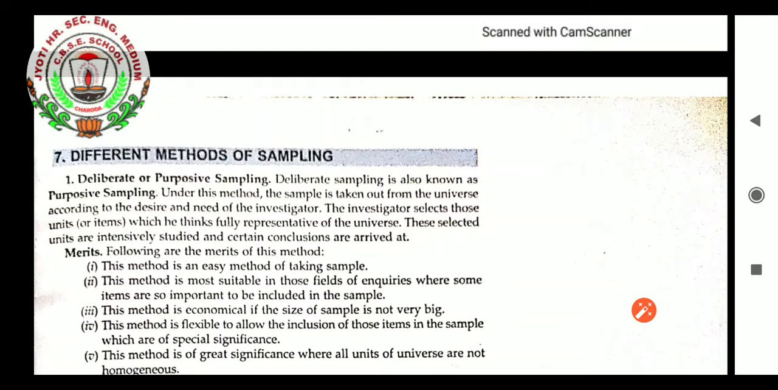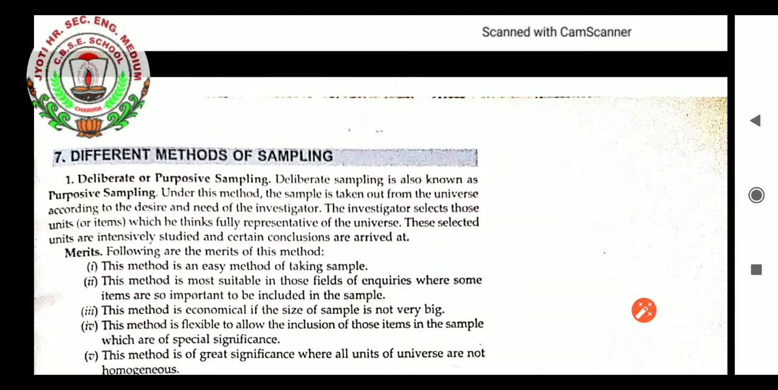Deliberate or purposive sampling. Deliberate sampling is also known as purposive sampling, students. Under this method, the sample is taken out from the universe according to the desire and need of the investigator. The investigator selects those units or items which he thinks are fully representative of the universe. These selected units are intensively studied and certain conclusions are arrived at.